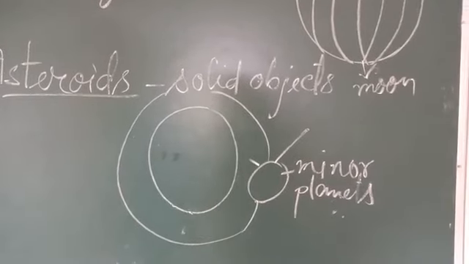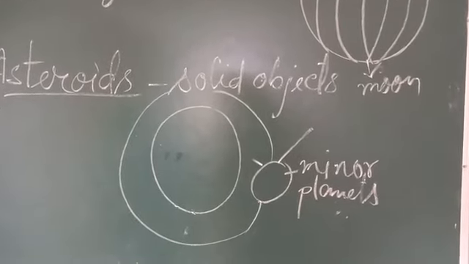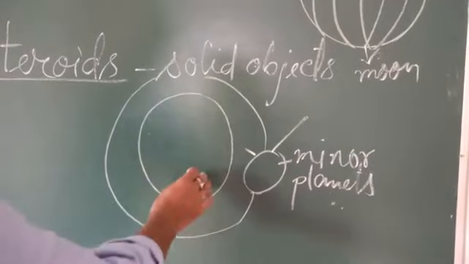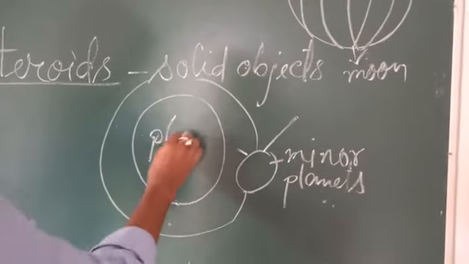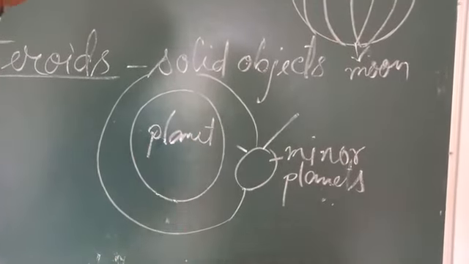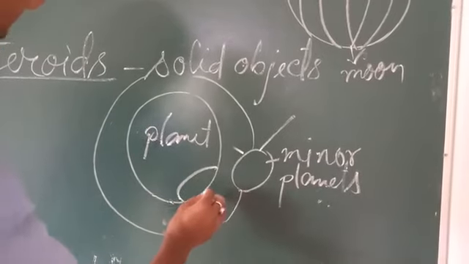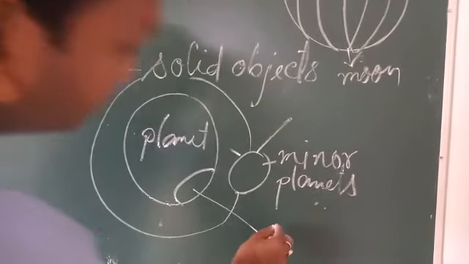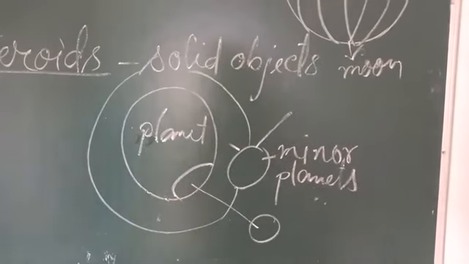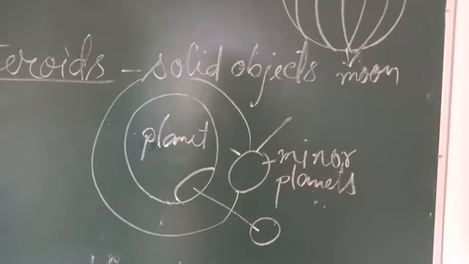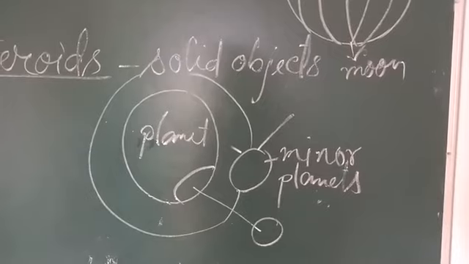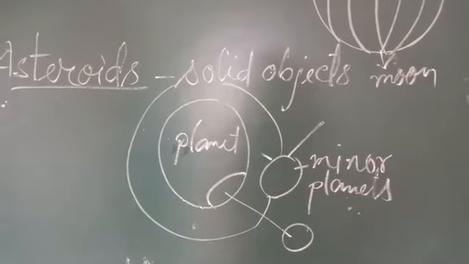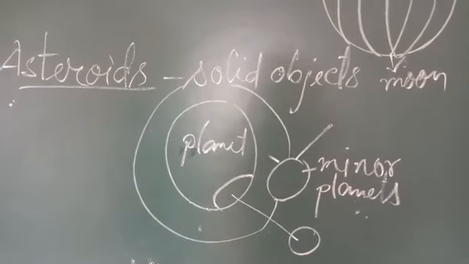One part of the planet comes out and it makes one more asteroid. This way the birth of asteroids happens.